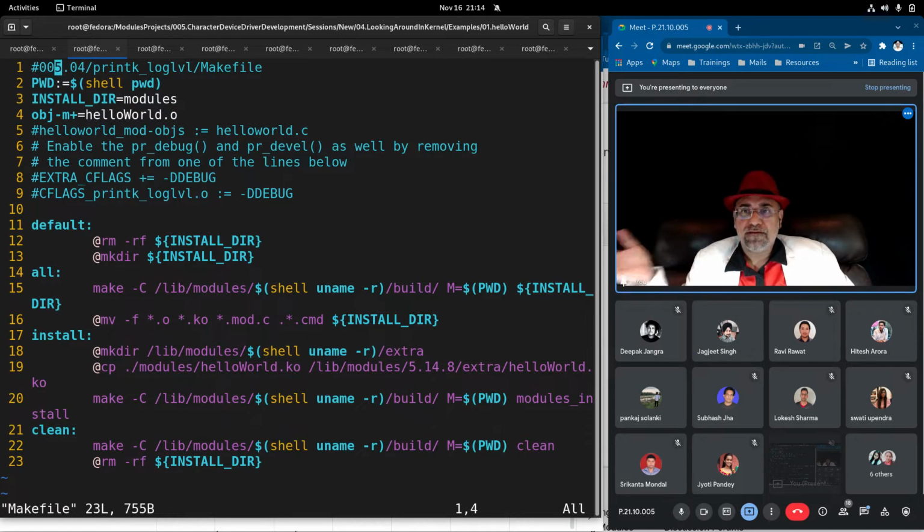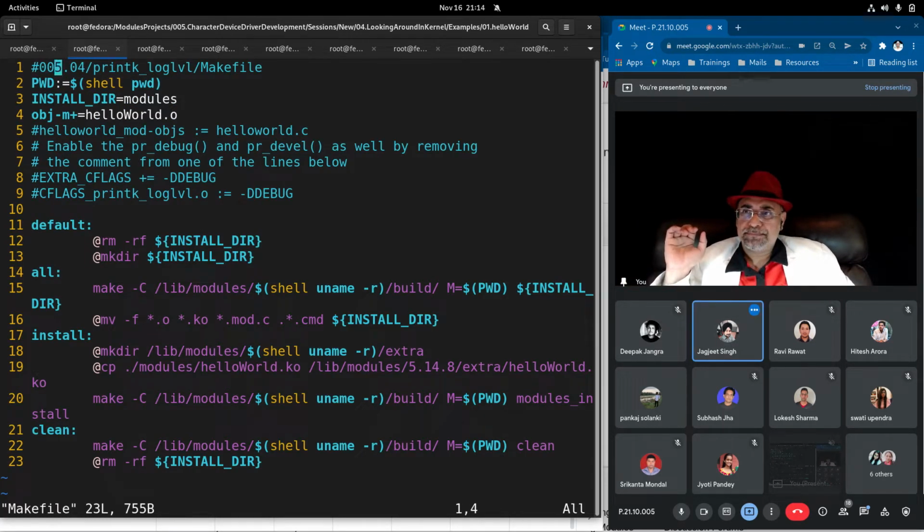Now coming back to the makefile. Sir, I have a doubt. Yes, Pankaj. Sir, what will be the impact if we change the license? Does it create any impact in our driver?